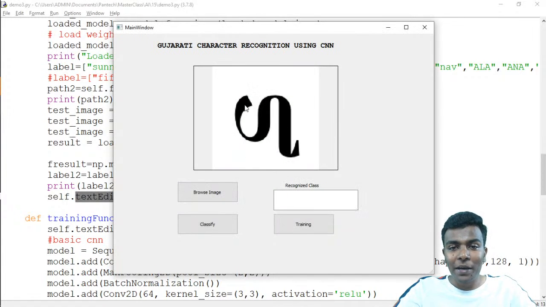Okay, so browse image, the image is loaded into this variable. And here we have the classify button. Once I press the classify button, it will do the classification, and the result is printed, called ALA. I hope you guys got this.